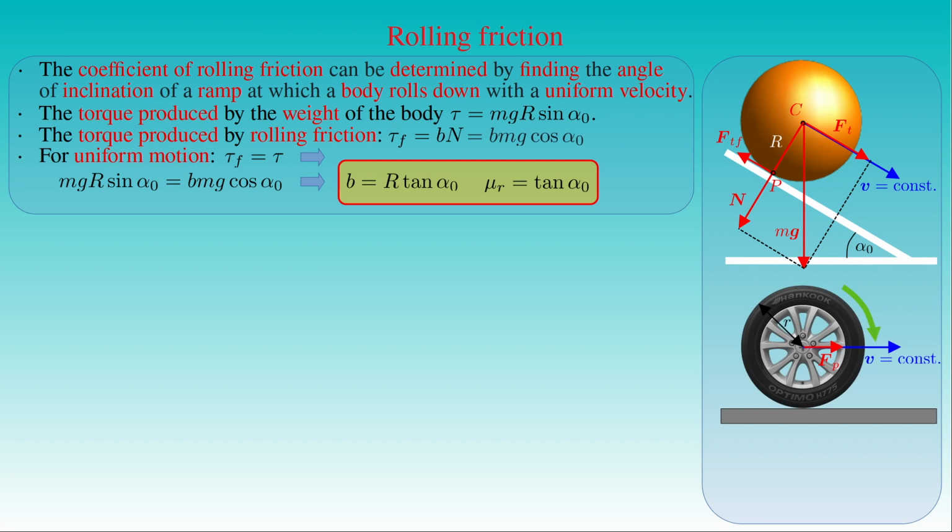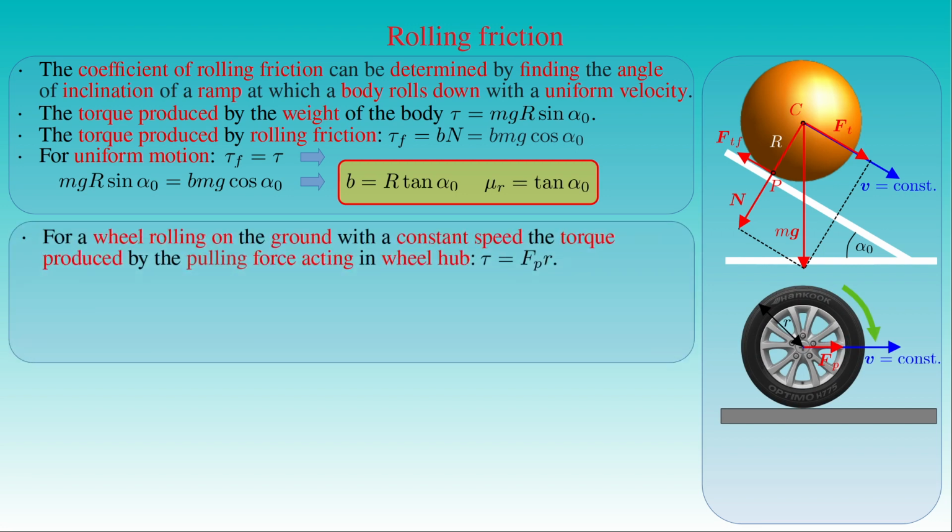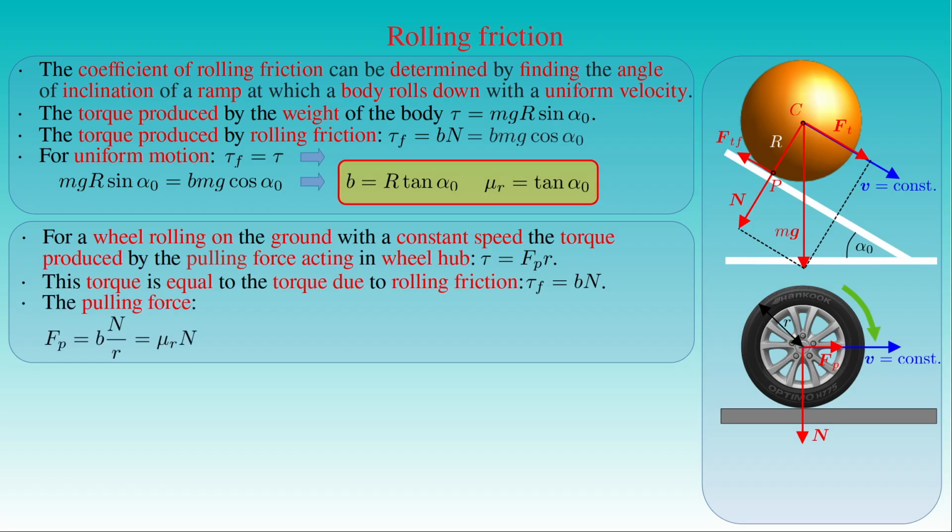For a wheel of radius r rolling on the ground with a constant speed, the torque tau produced by the pulling force Fp acting in the wheel hub is equal to the force Fp times the lever arm given by the radius r. Because this torque is equal to the one due to rolling friction given by the coefficient of rolling friction B times the normal force N, the force Fp can be expressed by B times the ratio of N to r, or the coefficient of rolling friction μr times the normal force N. This formula shows that the force required to drive the wheel is inversely proportional to the radius of the wheel. That is, larger wheels will generally roll over objects easier than smaller ones.